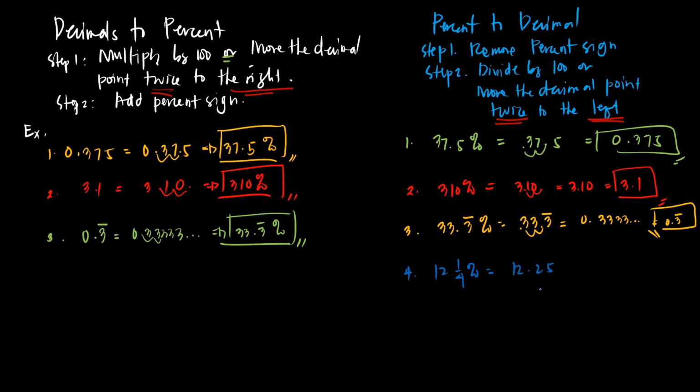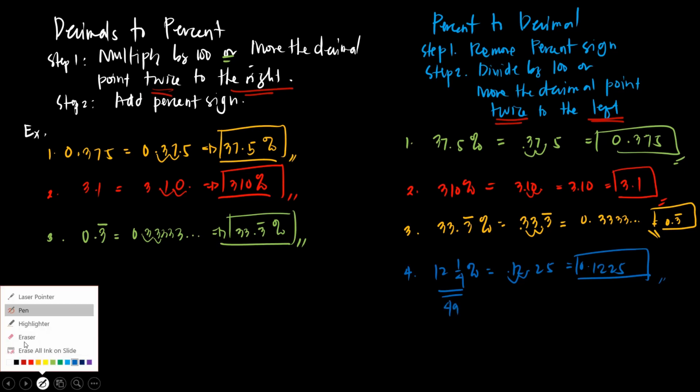Since 0.25 is the 1/4 itself, then move the decimal point twice to the left. So 1, 2. So we will have 0.1225. The other way around is to convert this into an improper fraction. So 12 times 4 plus 1, you will have 49.